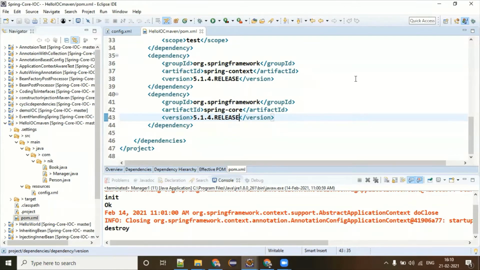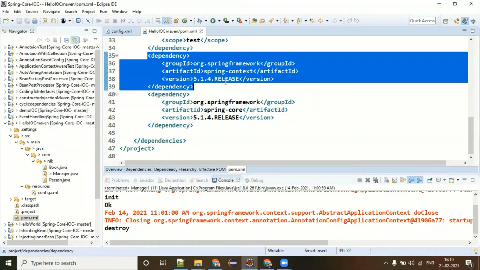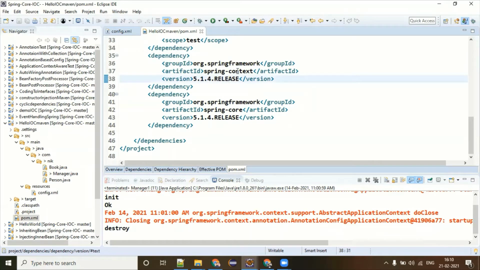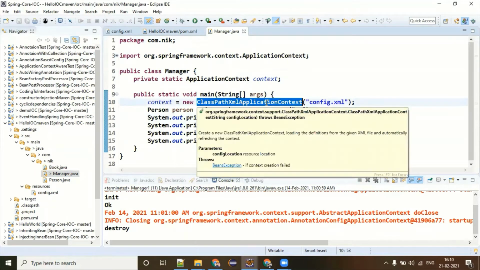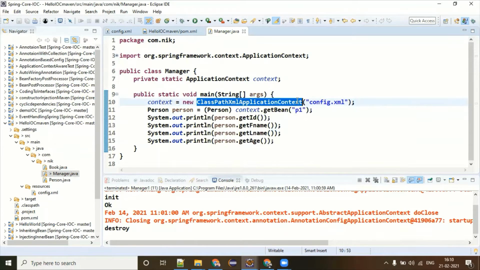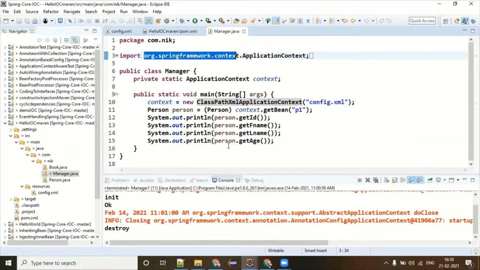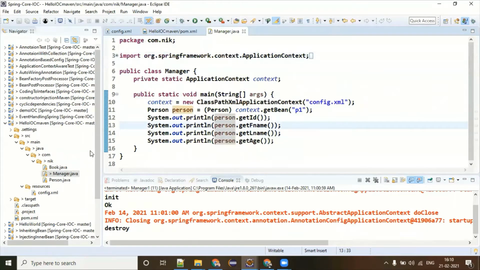Okay. So this is Maven, where if you are talking about the Spring framework, then these two dependencies you must have. One is Spring context and another one is Spring core. These libraries provide all the basic infrastructure setup for your application. If you look at my manager class, I'm using the ClassPathXmlApplicationContext. These libraries come from the Spring framework side. So yes, you need to have all these things.